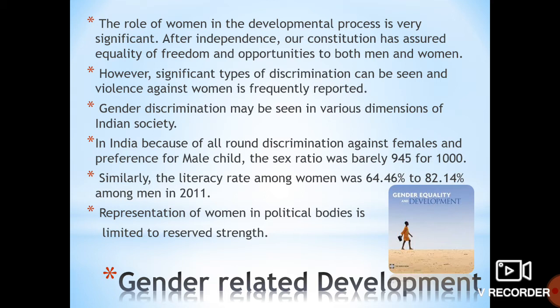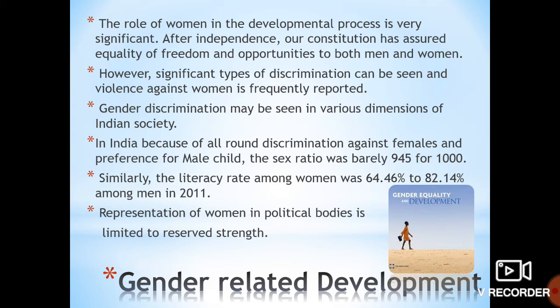Gender discrimination may be seen in various dimensions of Indian society. In India, because of all-round discrimination against females and preference for a male child, the sex ratio was barely 945 for 1000. Now we say that men and women are equal, so the birth rate also should be equal. But when they come to know that the child is a girl child, they kill the baby girl in the mother's womb itself. That is why there is no equality in the birth rate. Where 1000 male children are born, only 945 girls are born. So here there is differentiation.